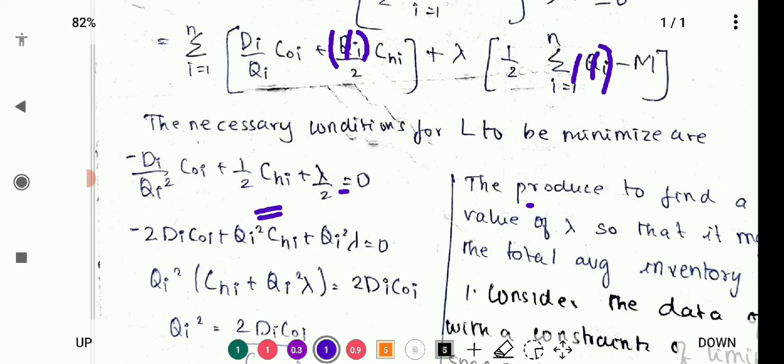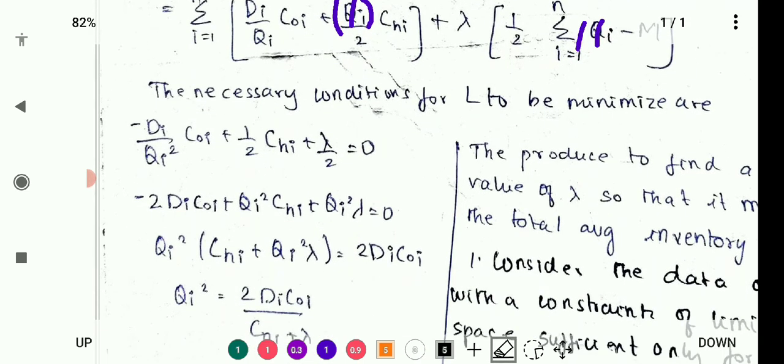After that we are going to find the LCM. Here the LCM value is 2 qi². Here we are getting qi², so we need to multiply by 2, so minus 2 di c0i. Here we don't have any qi² in the denominator, so we are multiplying by qi², so qi² into chi, plus here also we are not having qi², so multiplying the numerator by qi², we will be getting qi² into lambda equal to 0.